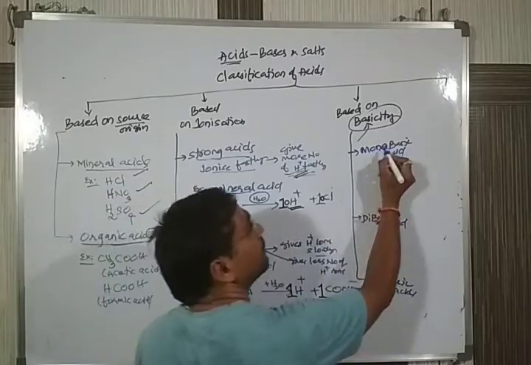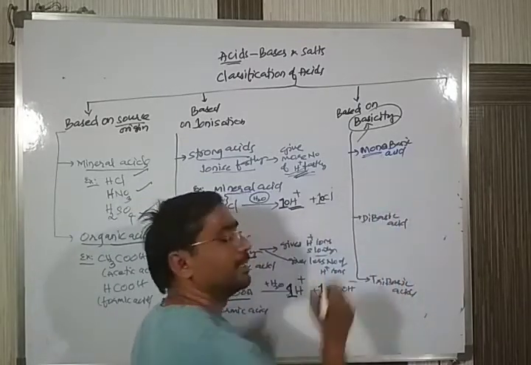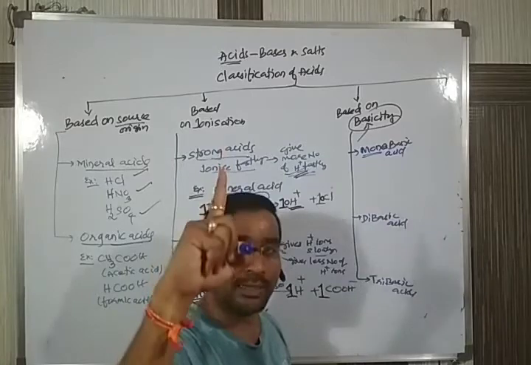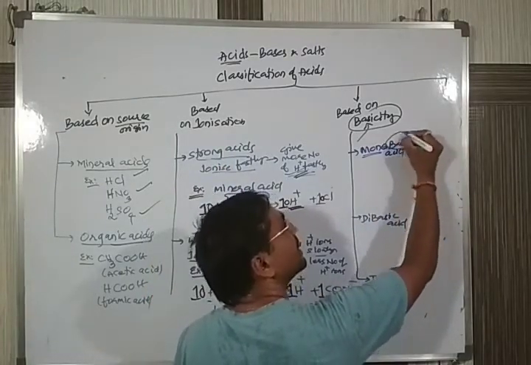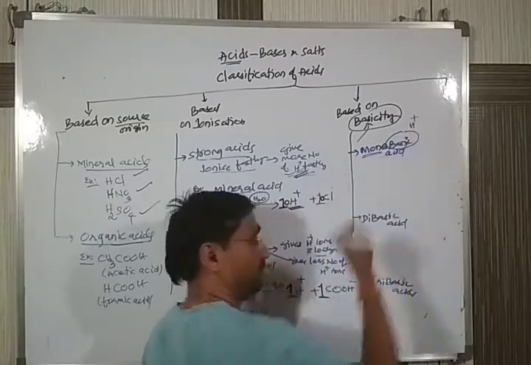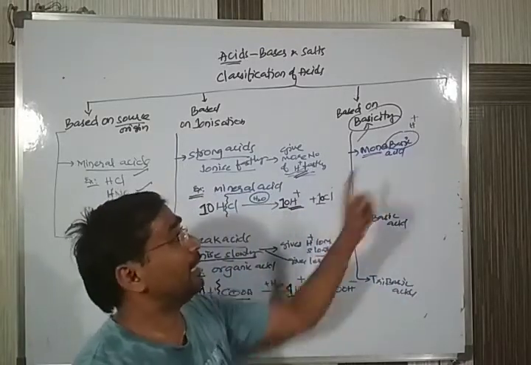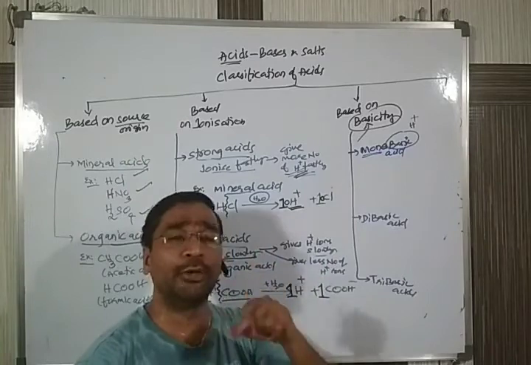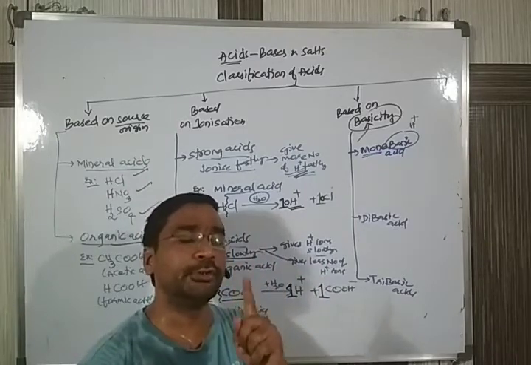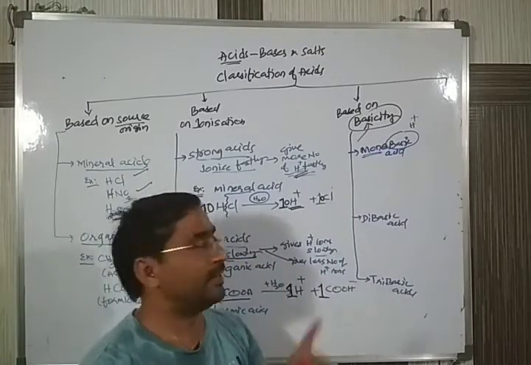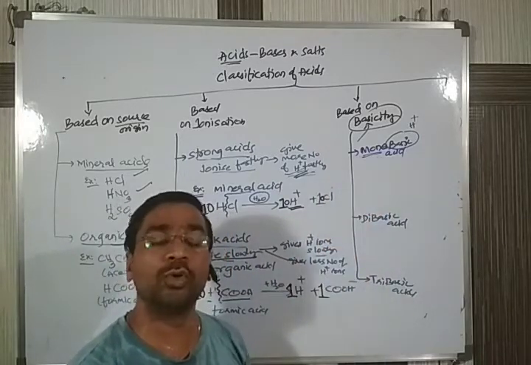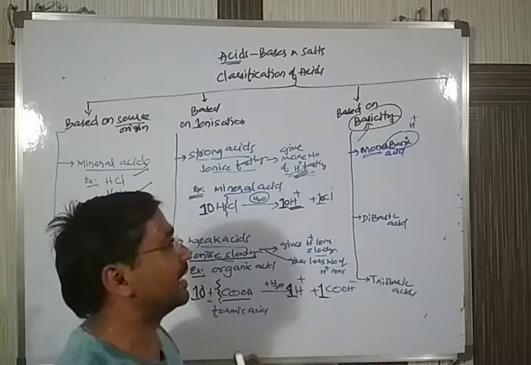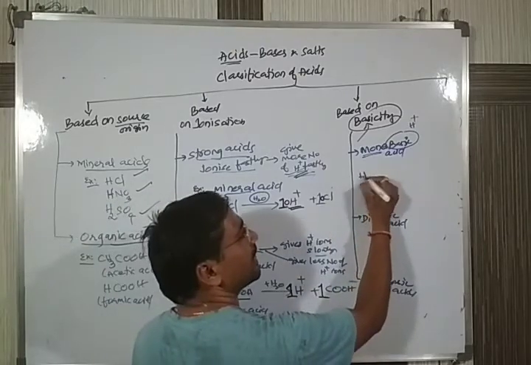What is the meaning of the term monobasic? Mono means one. One basic means it is giving 1 H plus ion. Any acid which, when added to water, gives only 1 H plus ion is called a monobasic acid. For example, take HCl.